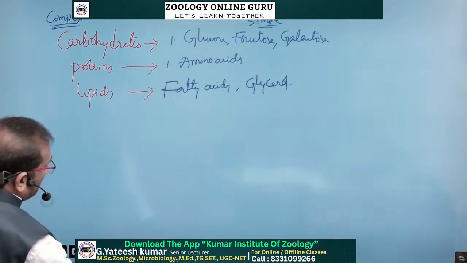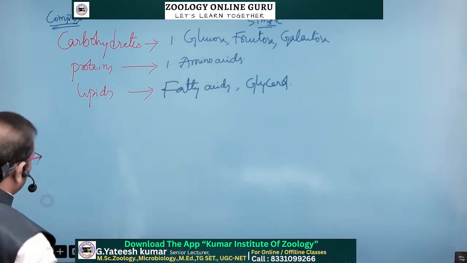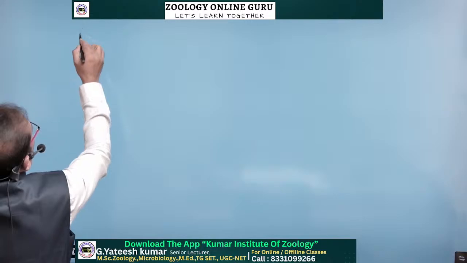So after this topic, we have absorption of digested food material.